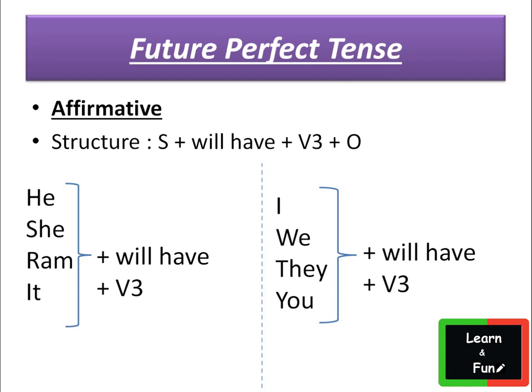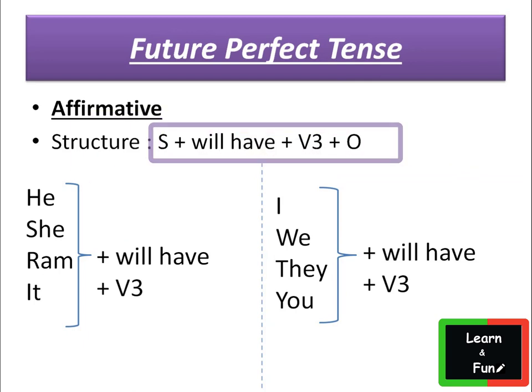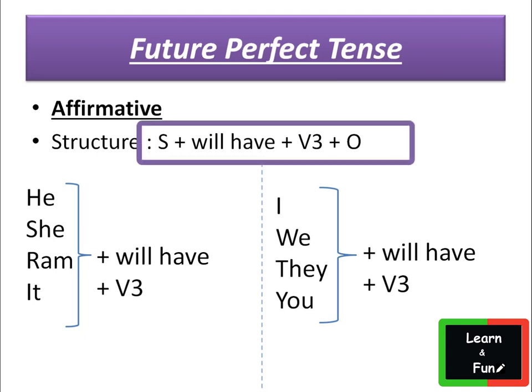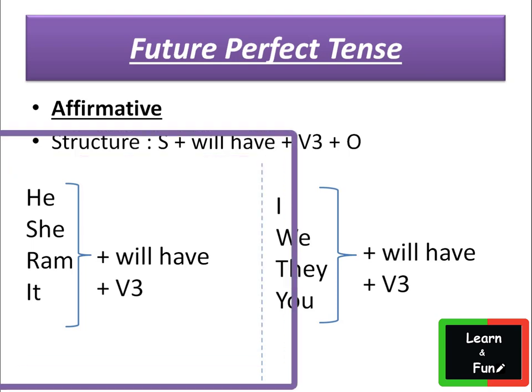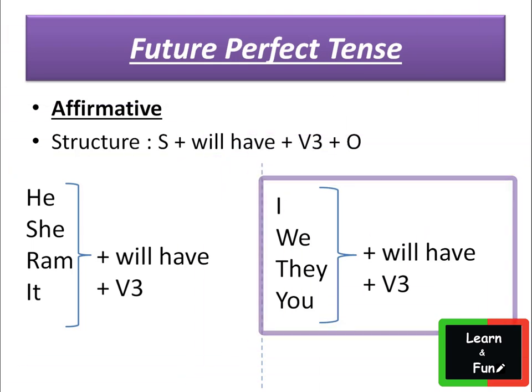Affirmative structure of future perfect tense is subject plus will have plus verb third form plus object. With the subject he, she, name, it, we use will have plus V3. Same with the subject I, we, they, you, we use will have plus V3.